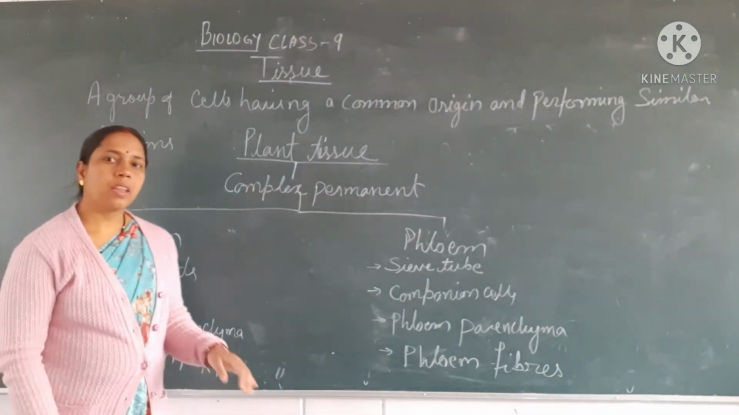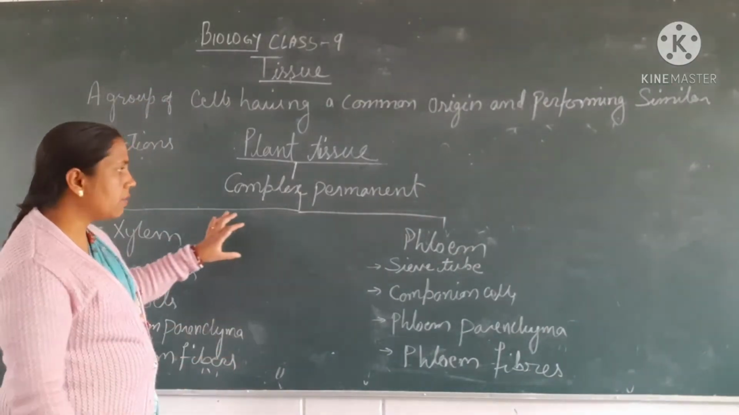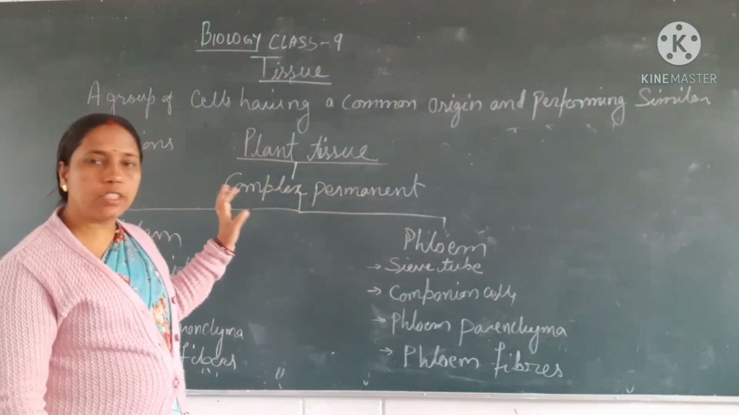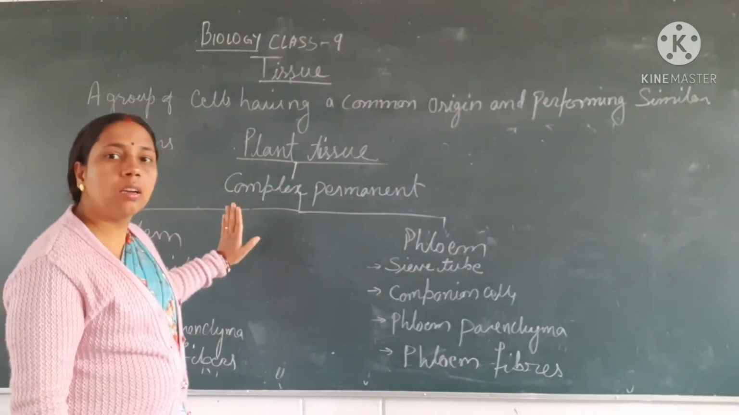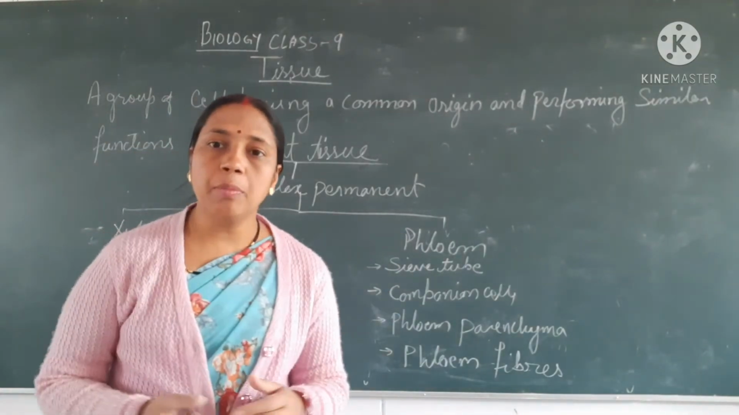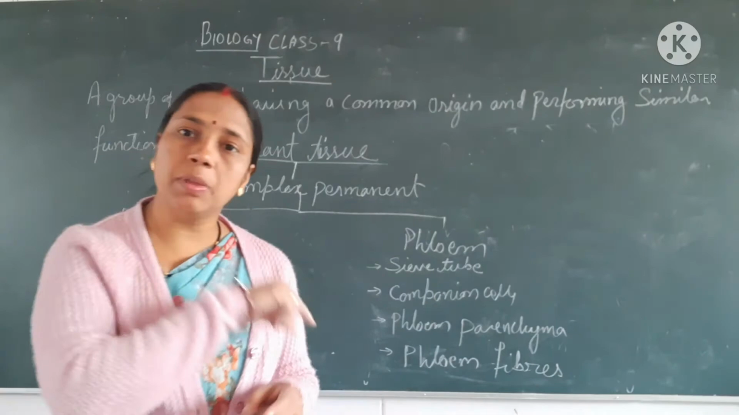Okay. Now students, we are going to start with the complex permanent tissue. Just now we had seen simple permanent tissues and now we are dealing with complex permanent tissues. Complex permanent tissues are made up of more than two types of simple permanent tissues.